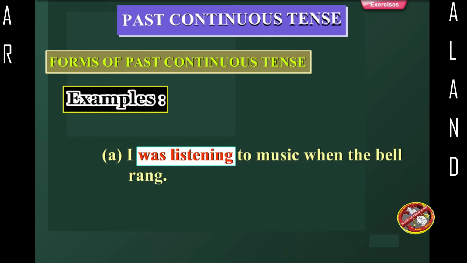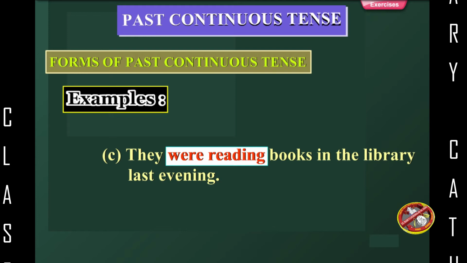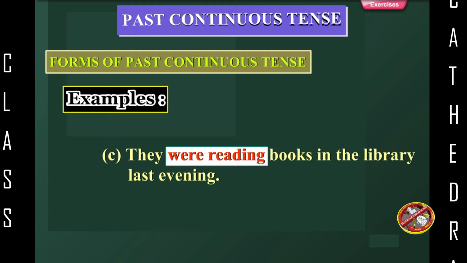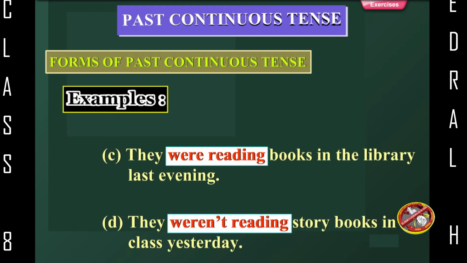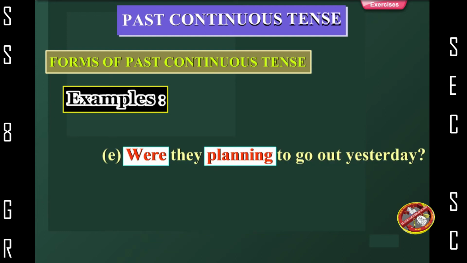Examples: I was listening to music when the bell rang. You were not sleeping when your aunt came. They were reading books in the library last evening. They weren't reading storybooks in class yesterday. Were they planning to go out yesterday?